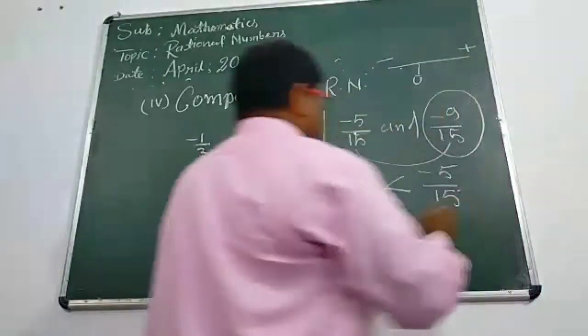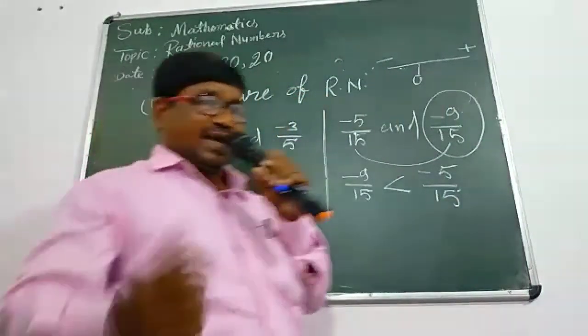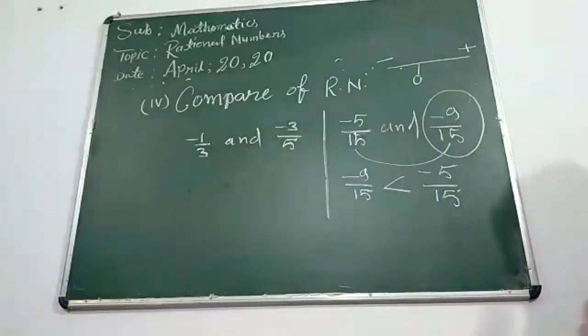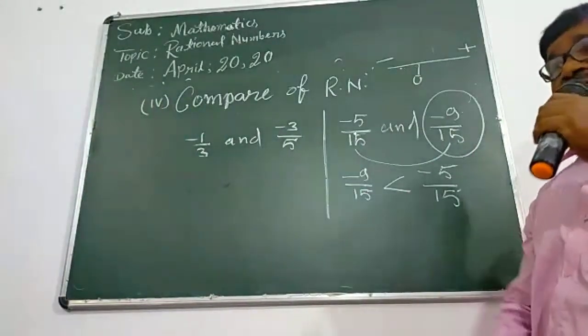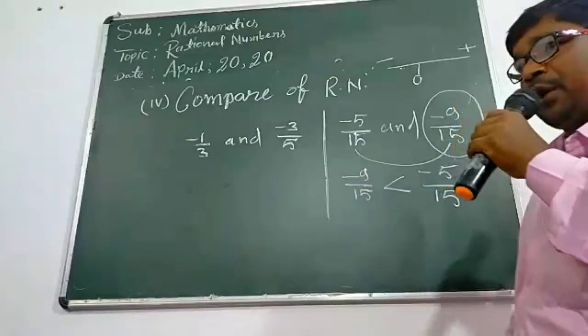Understood, students? Comparison of rational numbers. Take the term and think about this. Raise the question if you have any type of problem.